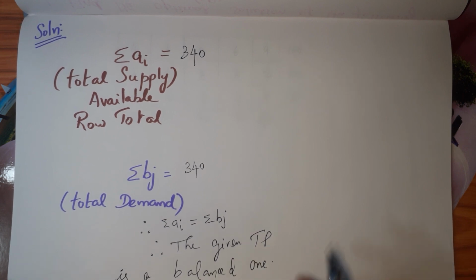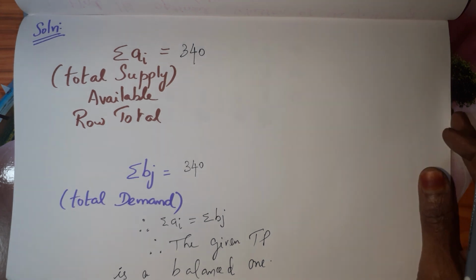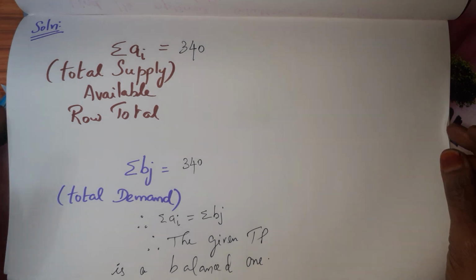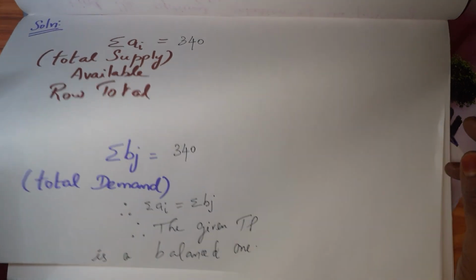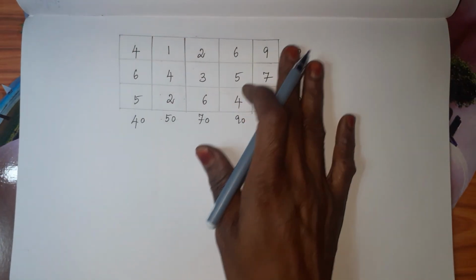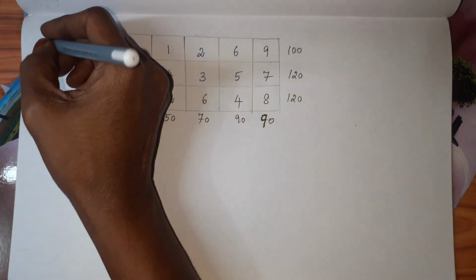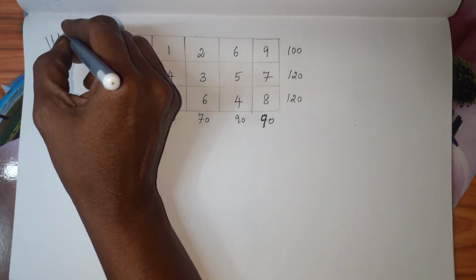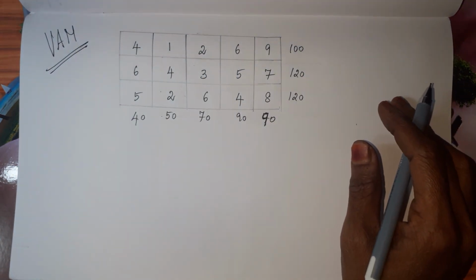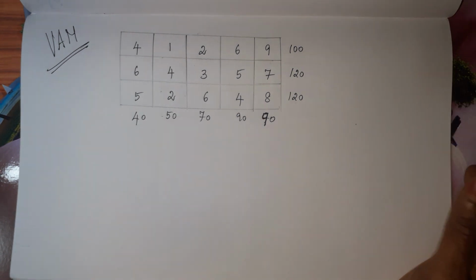Balanced one. Okay. After confirming this, we have to move on to the next method. That is the next step. That is the first step which we are going to use in VAM. We have to take the table given with the outside values also. What is the method we are going to use? We are going to apply Vogel's approximation method. Out of the three methods, since it is the best one, we have to use this. From there, we have to proceed to the MODI method.